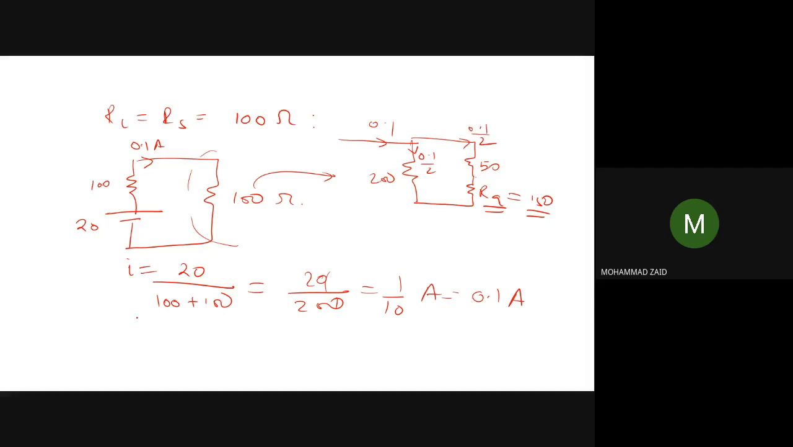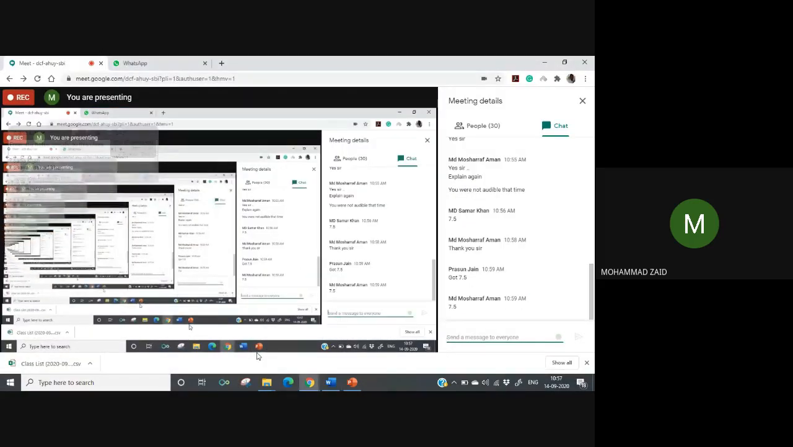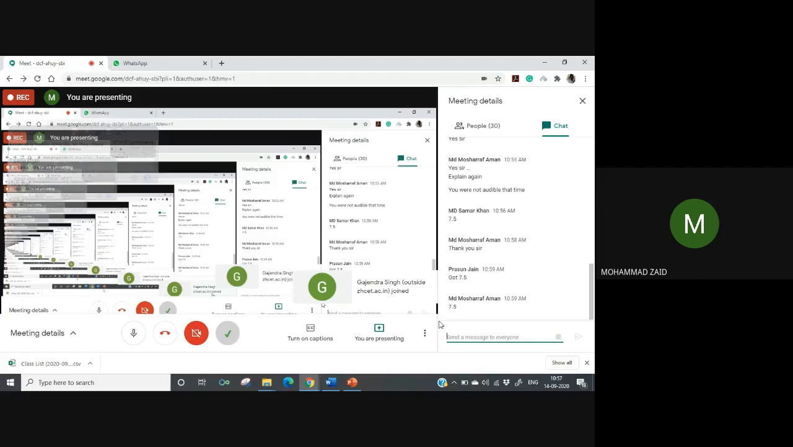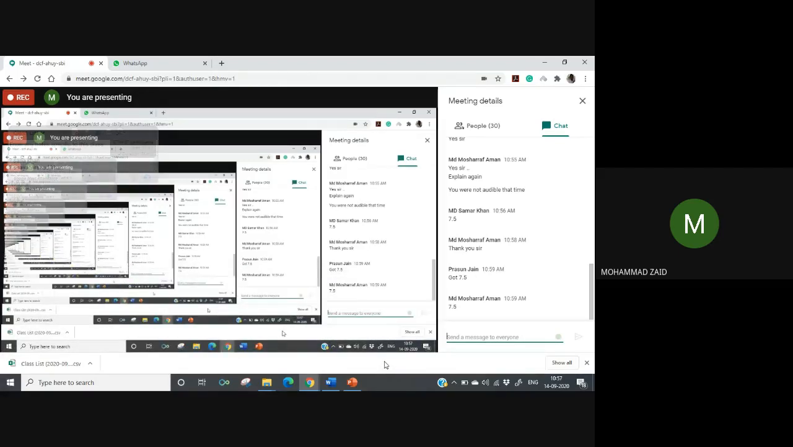So what will be the total VA value? VA will be equal to I times RA. So what will I be? 0.1 by 2, and what is RA? RA is 150 ohm. So it will be 75. 75 into 0.1 is 7.5 volt. I hope this question is clear to you. So many I have solved now. So all of you should be getting 7.5 volt.